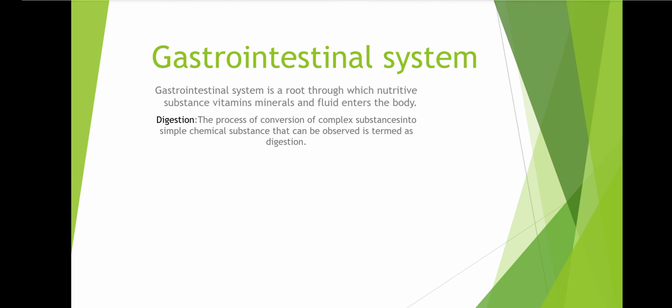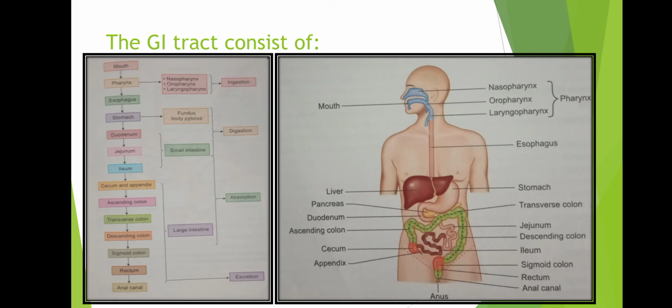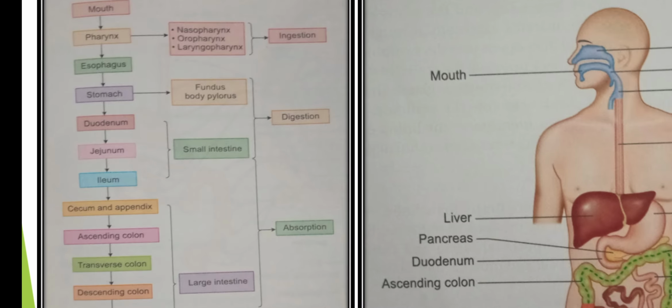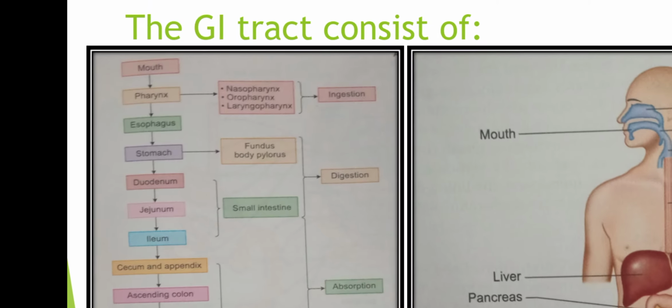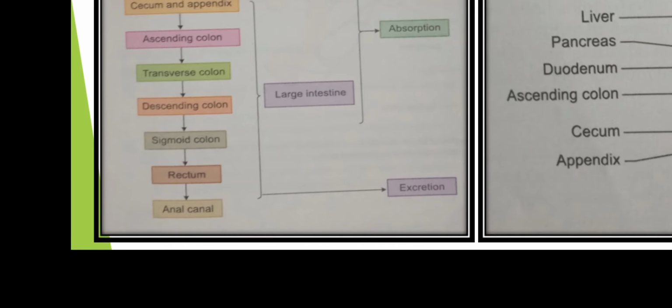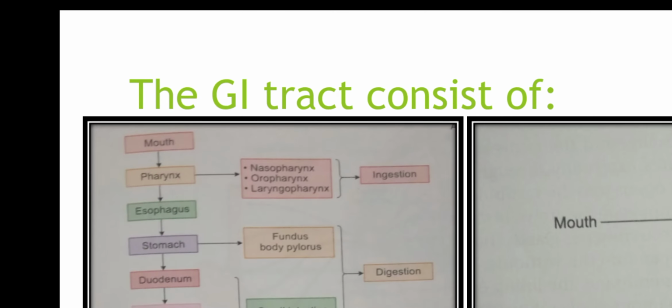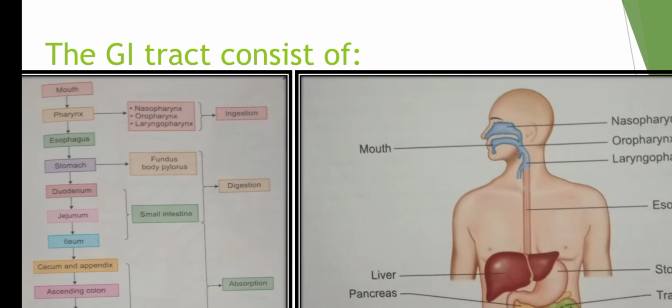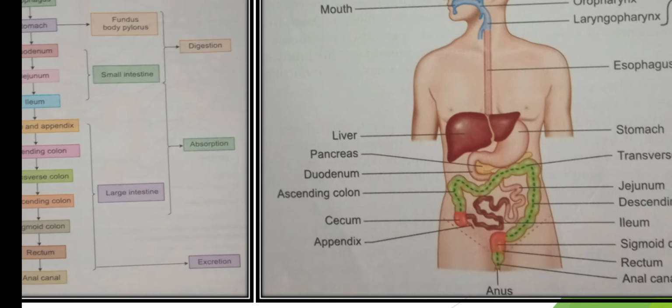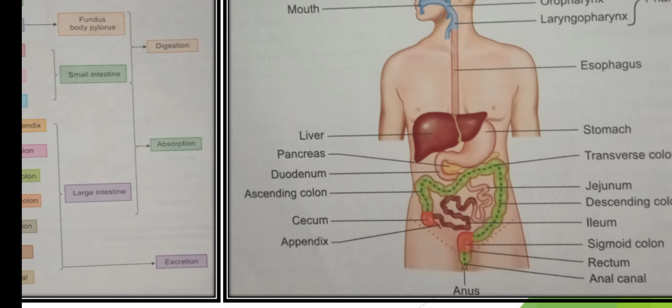And next we will see the parts of the gastrointestinal system. The gastrointestinal system begins with the mouth and the oral cavity, and it ends with the anal canal. So here we can see the mouth, and it ends with the anus. This is the anal canal.